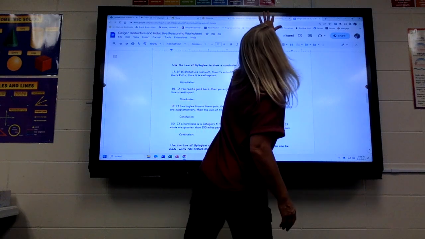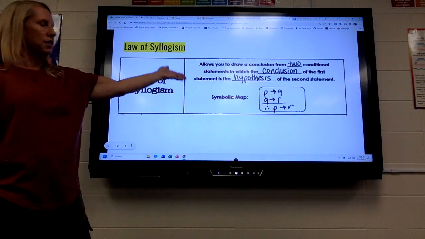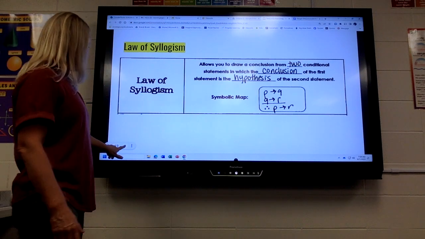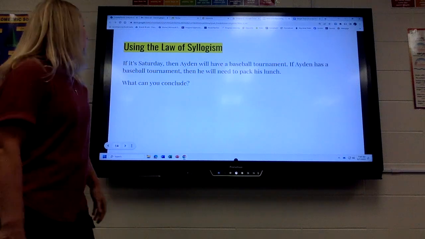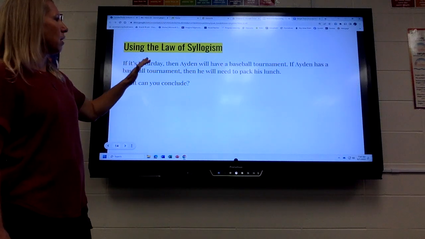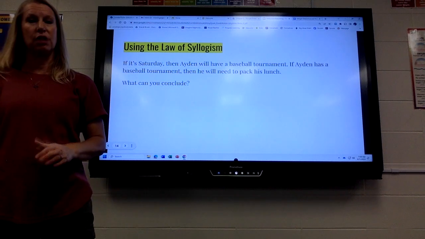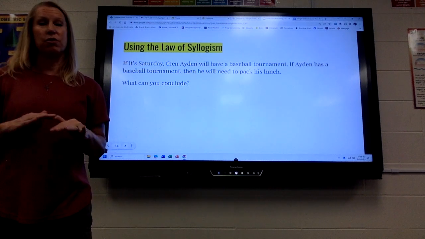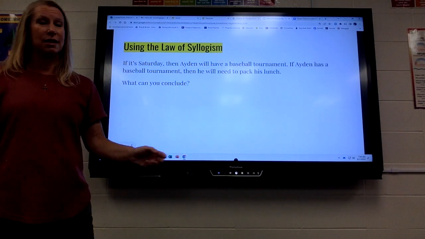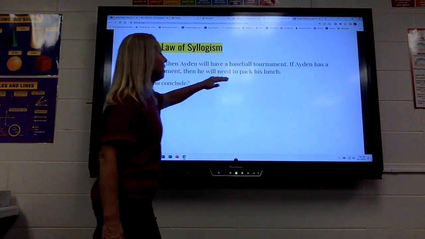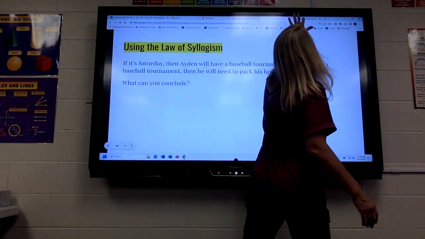Okay, let's talk about the law of syllogism. So this is what you would need in your notebook. All that is, you're going to take out the stuff that's repeated. So it says, if it's Saturday, then Aiden will have a baseball tournament. If Aiden has a baseball tournament, then he needs to pack his lunch. So the baseball tournament is what's repeated. You're just going to eliminate it and write the if-then statement that's left. If it's Saturday, then he needs to pack his lunch. So we take out the stuff that's repeated.